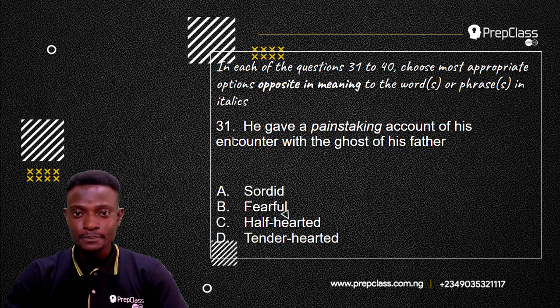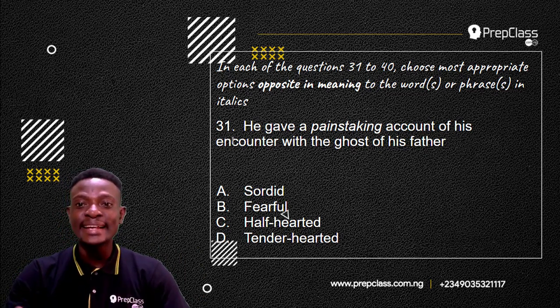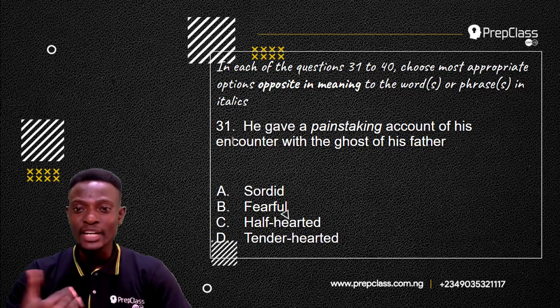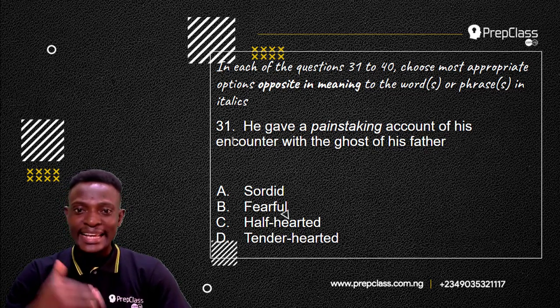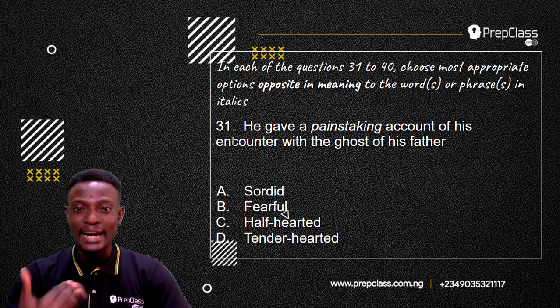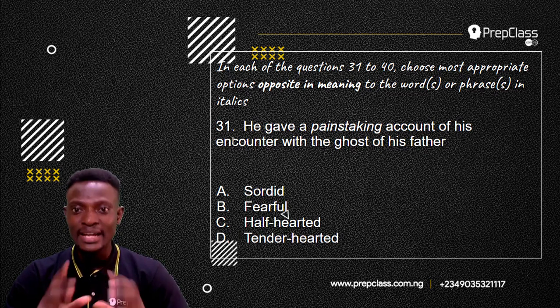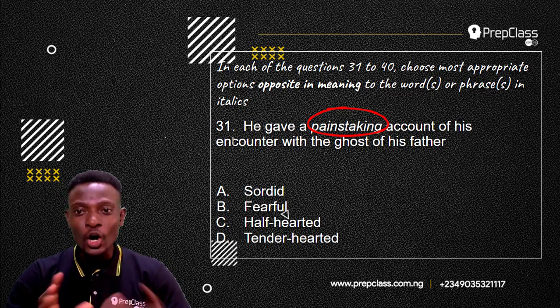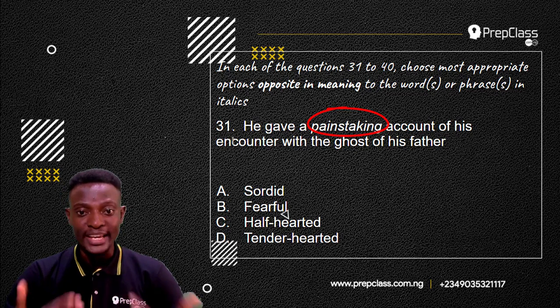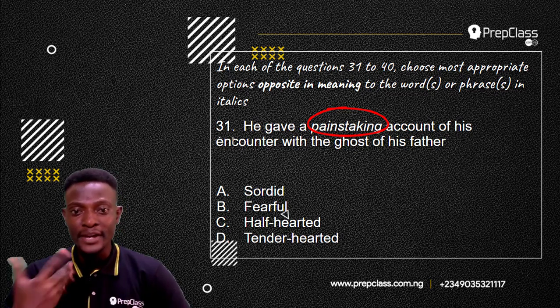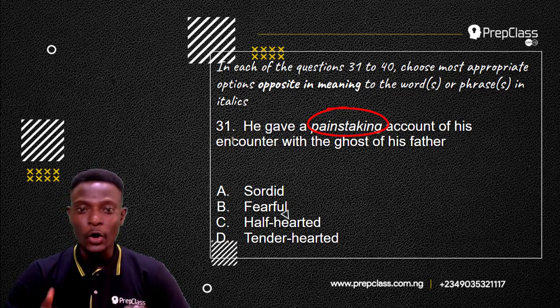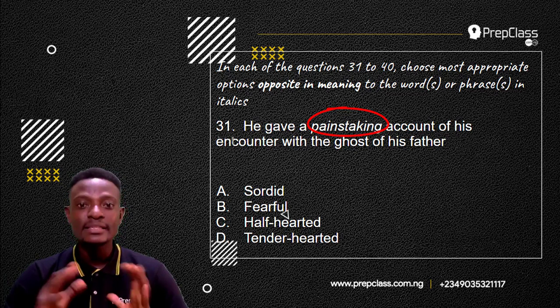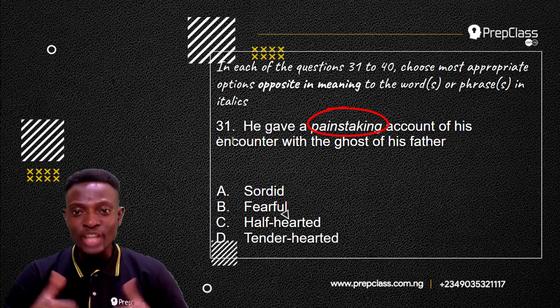Question 31. He gave a painstaking account of his encounter with the ghost of his father. Now, the word in italics here is painstaking. So we have to select the option that is the opposite of painstaking. Option A, sordid. Option B, fearful. Option C, half-hearted. Option D, tender-hearted. So, which of these options is the opposite in meaning to painstaking?